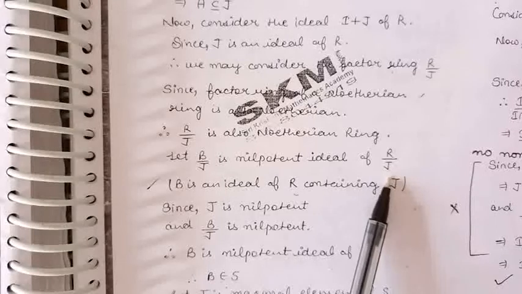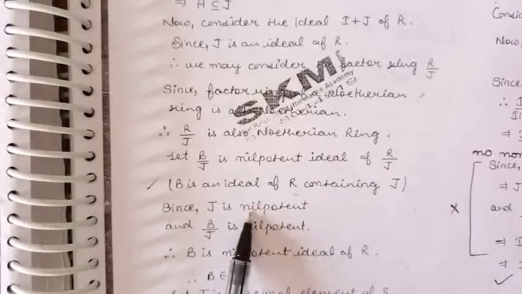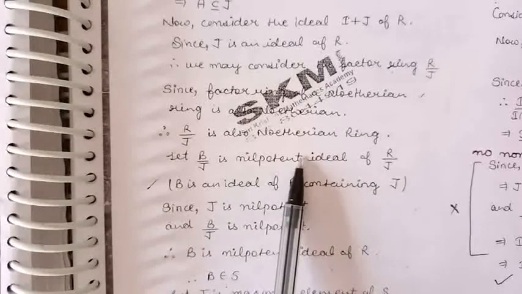Now J is nilpotent and B by J is also nilpotent.